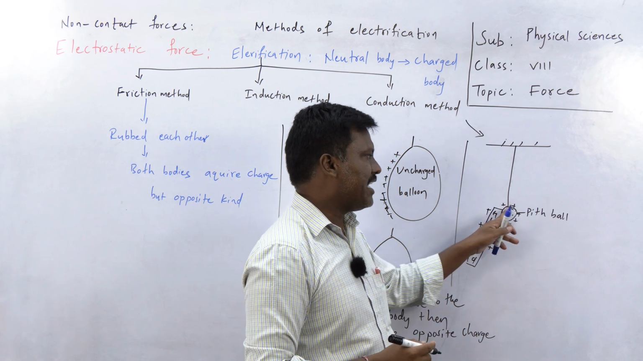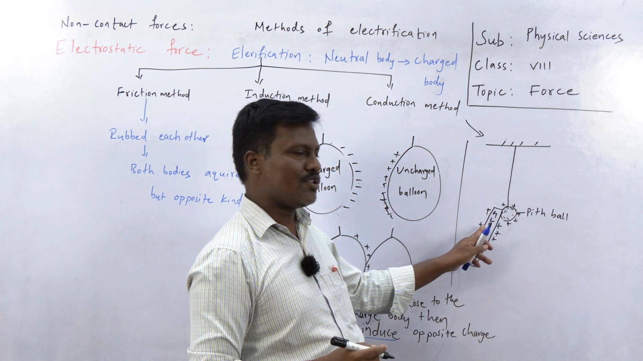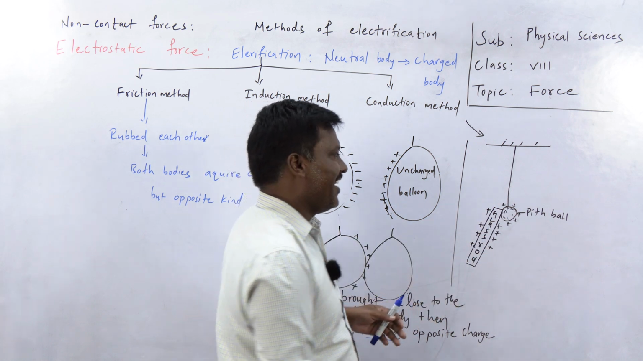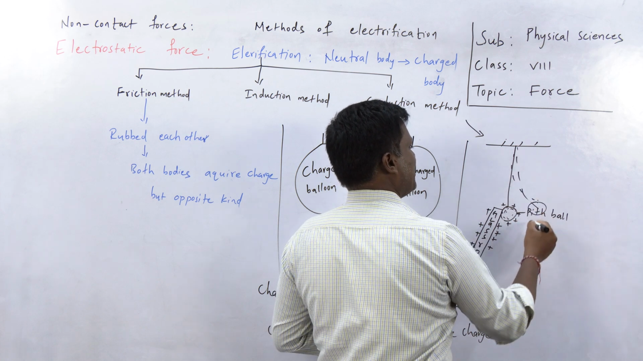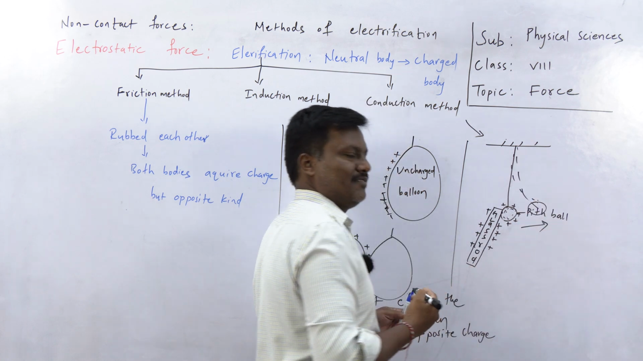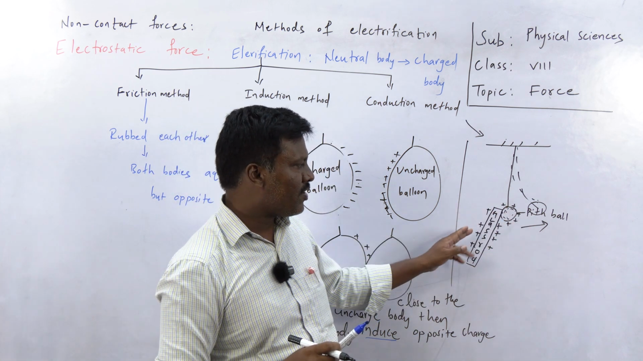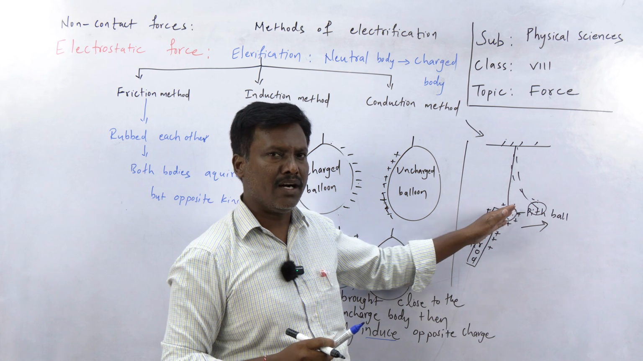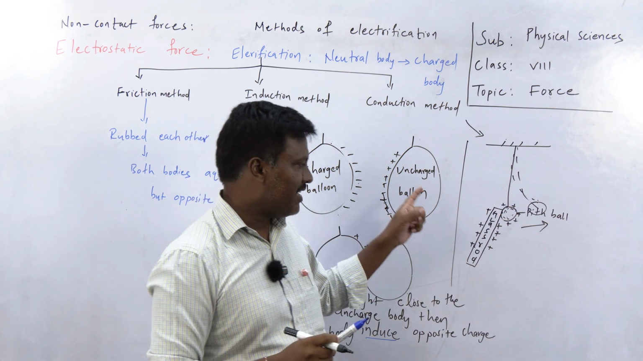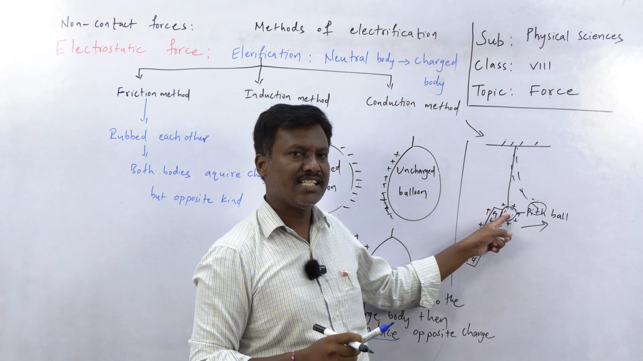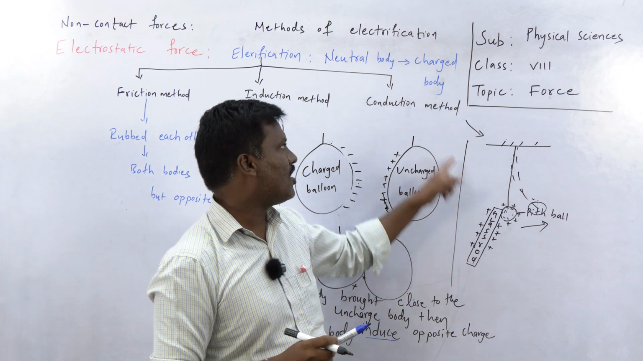Once it receives the same kind of charge from the glass rod, this is positive and this is also positive. Then what happens? Just imagine, the pith ball tries to move away due to repulsion. Here charge is transferred. Before I touched the glass rod to the pith ball, it was a neutral body with no charge. But when I touch it, it gets charged. So a neutral body is converted into a charged body. This method is called conduction.